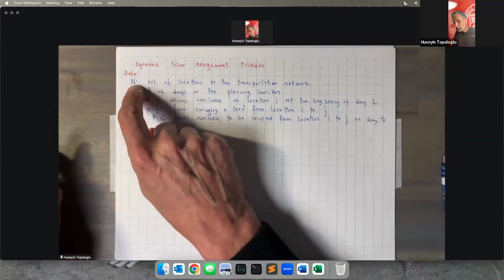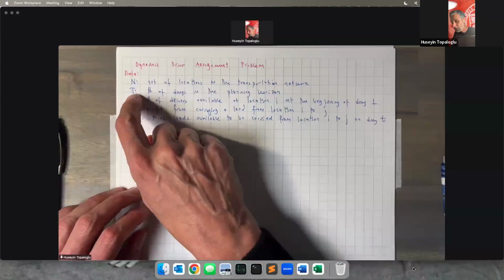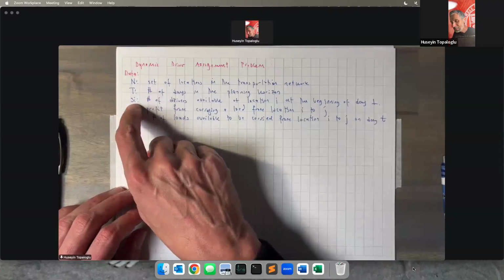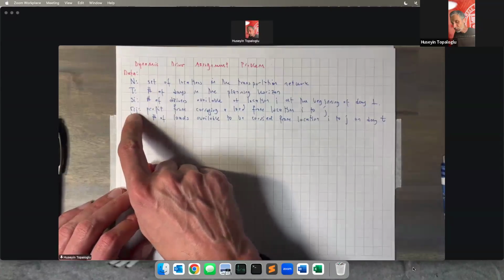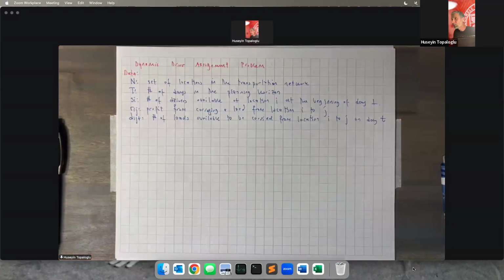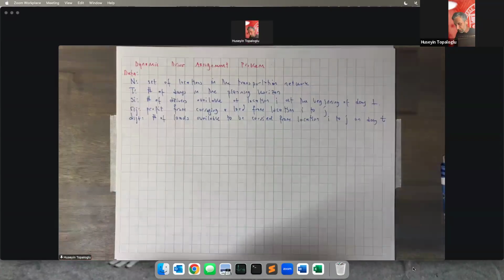N is the set of locations in our transportation network. T is the number of days in the planning horizon. S_i is the supply of drivers at location I at the beginning of the planning horizon, at the beginning of day 1. R_ij is the profit from carrying a load from location I to J. And D_ijt is the number of loads available to be carried from location I to J on day T. So this is our data.